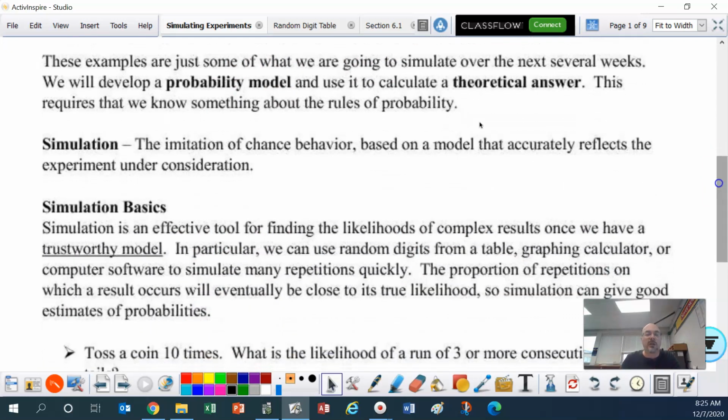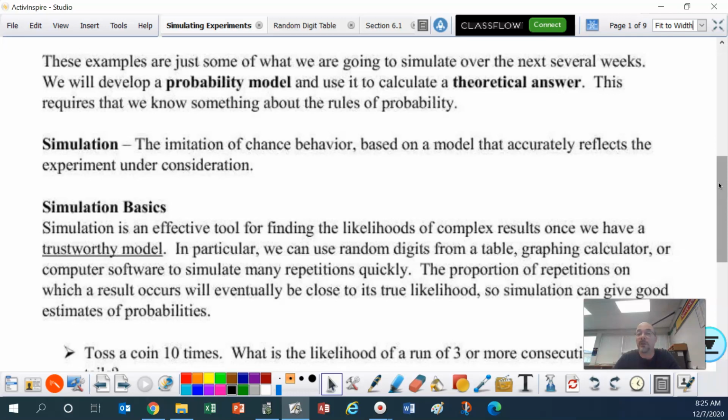Again, remember, you have the power of pause and rewind. If I go too fast, pause, rewind, whatever you need to do. These examples are just some of what we are going to simulate over the next several weeks, because we're going to be taking a little bit longer in this chapter. It is 3 sections instead of just 2 sections, and we really have to get this probability stuff down. We will develop a probability model and use it to calculate a theoretical answer.